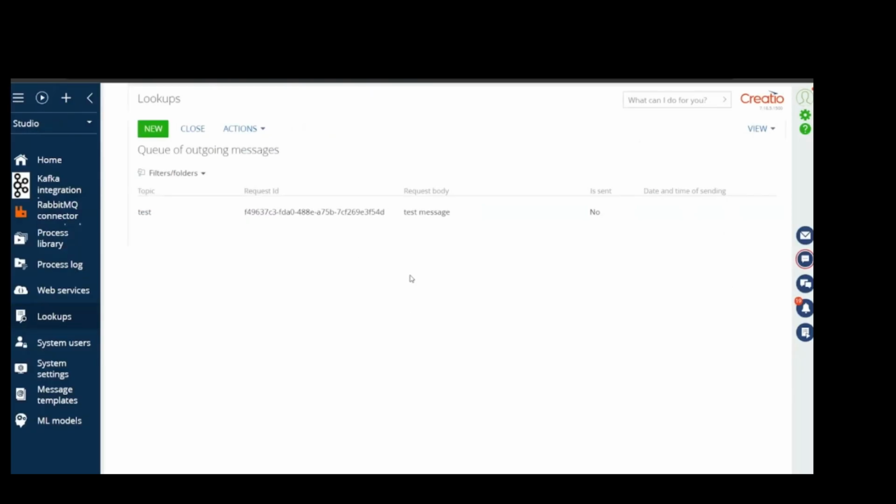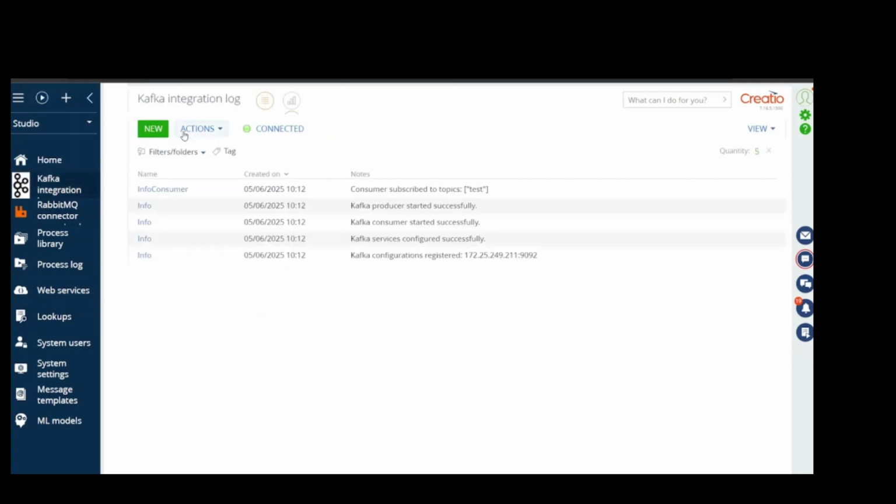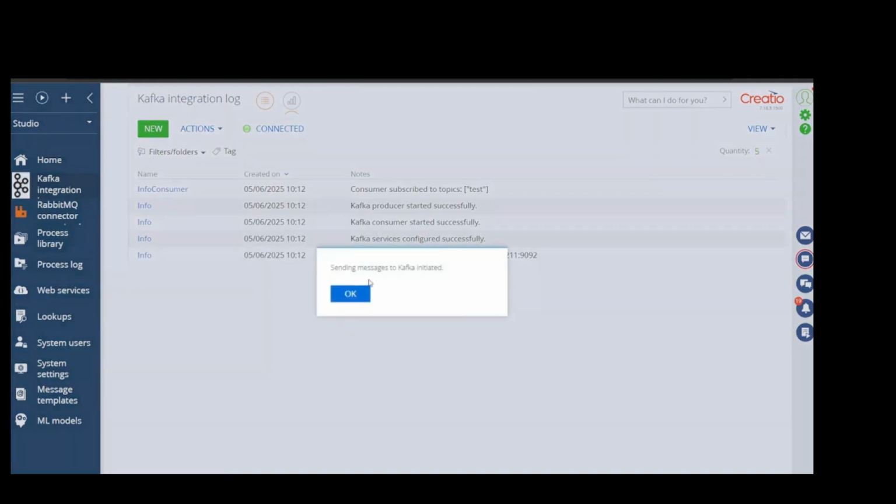Messages are sent by a timer, but this time we won't wait for the timer to send the message. We'll send it ourselves. To do this, we'll go to the Kafka integration section, click the Options button, then the Actions button, and select Initiate Sending to Kafka. We'll see that the message has been sent.